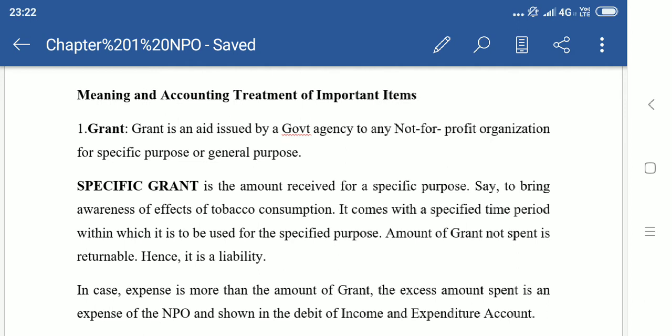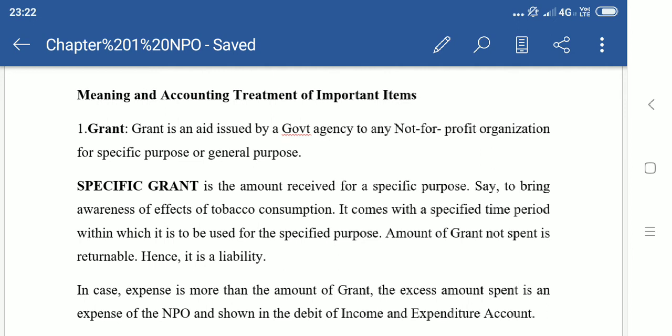Grant is an aid issued by a government agency to any not-for-profit organization for a specific purpose or general purpose. For example, you have these government-aided colleges. Have you heard? So the government is giving some aid. Government gives some money to such colleges. That is why they are called government-aided colleges.